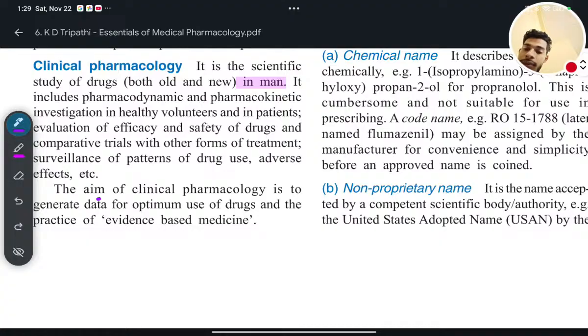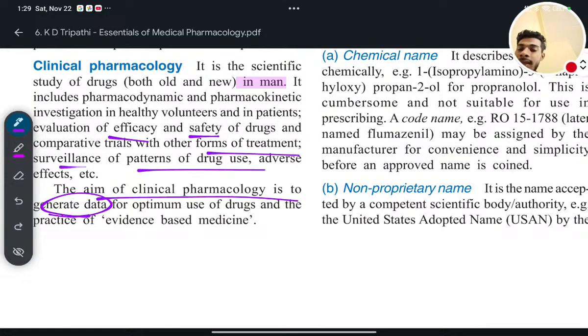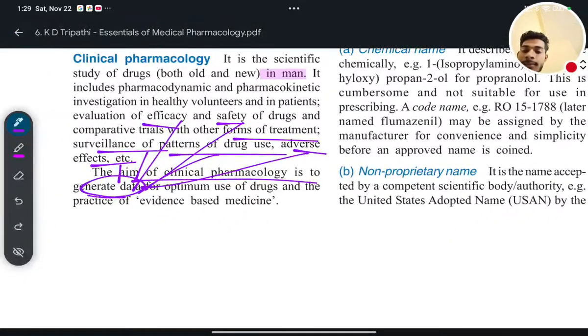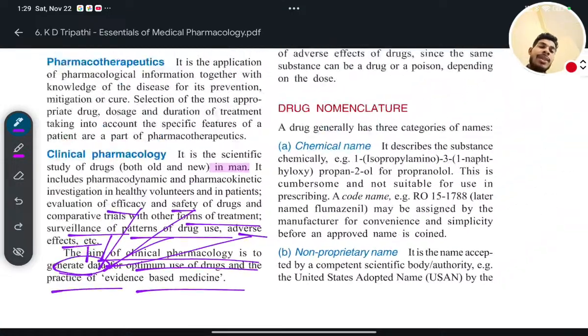The aim is to generate data for the safety of the drug, efficacy of the drug, patterns of drug use, forms of treatment, surveillance, and adverse effects. So data on all these things will be taken using clinical pharmacological tests. Am I clear? And for the better use of the drug and evidence-based medicine.